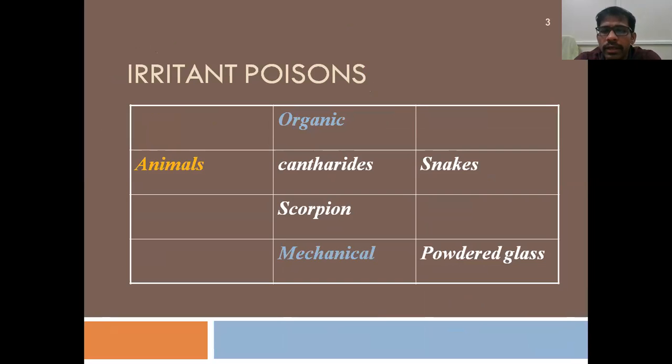And finally, the third group of irritants is mechanical irritants. So inorganic, organic and mechanical, these are the three main groups. In the inorganic, there are metallic and non-metallic, and in the organic, there are plants and animals, based on the source of these poisons. And finally, the mechanical irritant poisons are powdered glass and diamond dust. All these come under powdered mechanical irritant poisons.